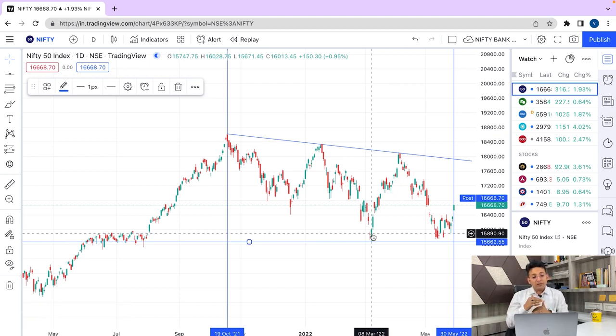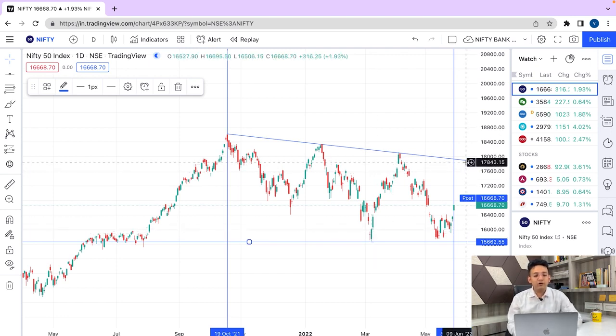Now everybody now is expecting that Nifty would again go and touch this trend line and form a lower high again, but we never know. We never know what Nifty will do. We can analyze the situation as it is now.